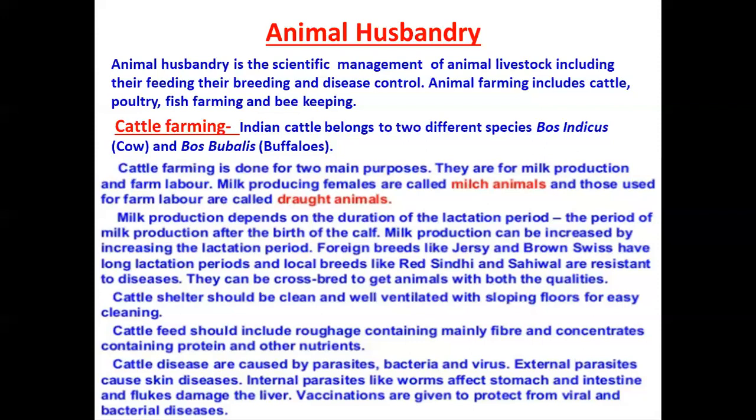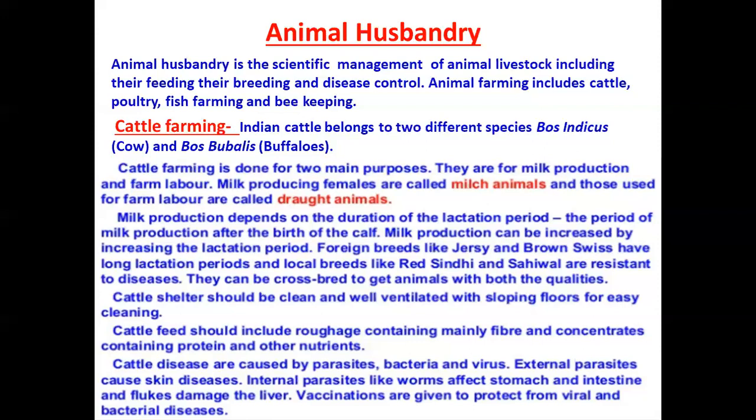With the help of only agriculture, we are not able to fulfill the food requirement of the population. So now we have to shift to animals too, in order to increase their productivity scientifically and to manage them in such a way that their breeding and disease control are done under this category.